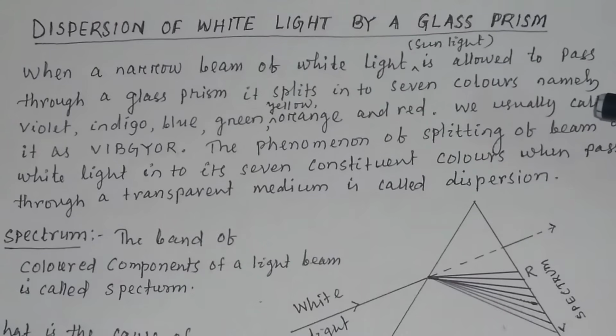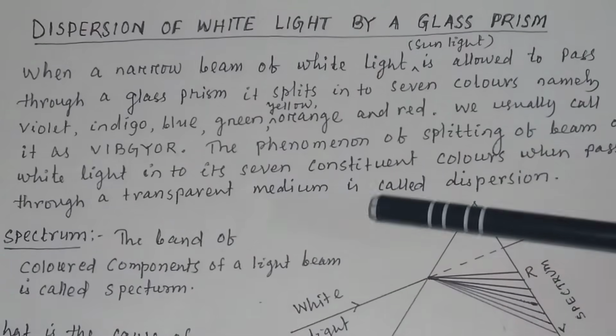This phenomenon of splitting of a beam of white light into its 7 constituent colors when passed through a transparent medium is called dispersion. Okay, so basically dispersion means splitting of sunlight or white light into 7 constituent colors.